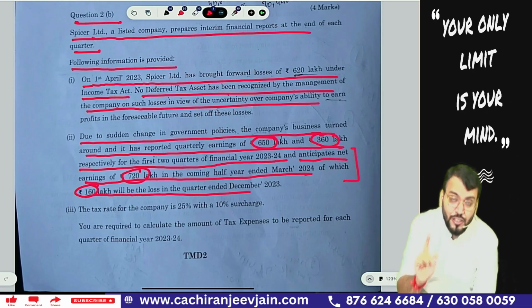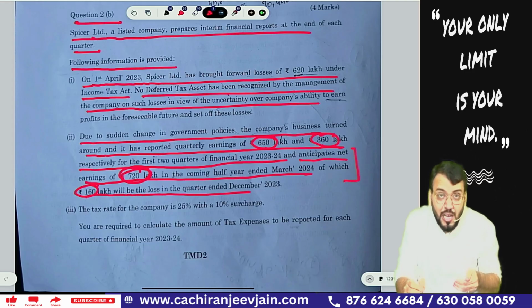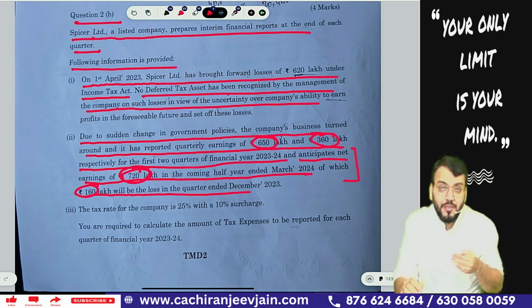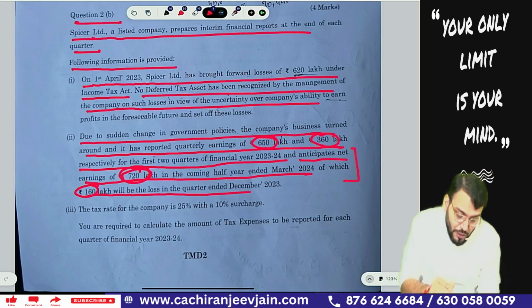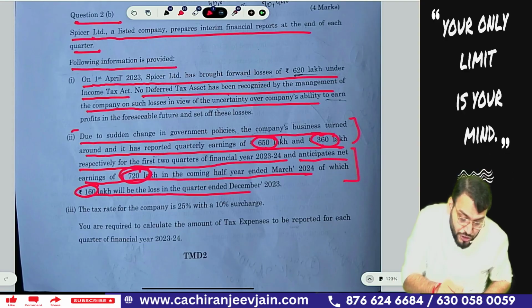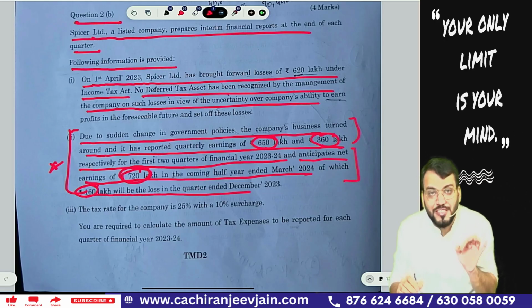Your total accounting income of the year will be 650 plus 360 plus 720, because 720 is the half year ended, means last half year earning they have given, out of which in the third quarter there was a loss of 160. So if you have not read the question carefully, it is quite possible you have made a mistake. How many have done this mistake?